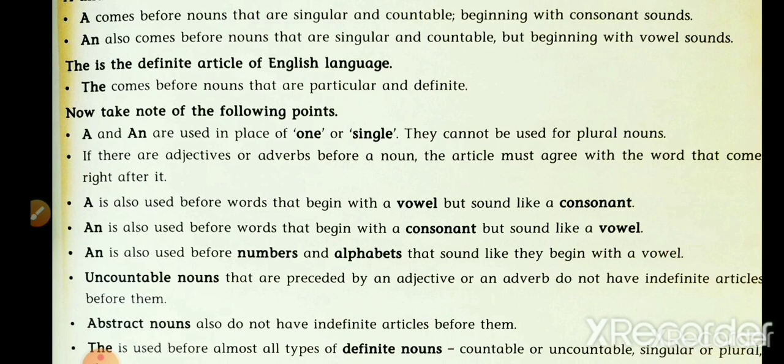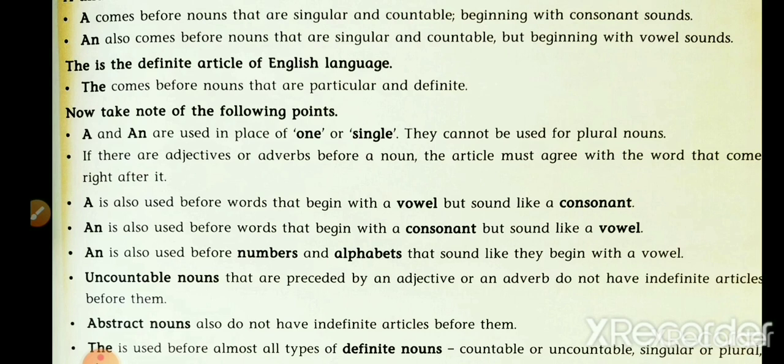If there are adjectives or adverbs before a noun, the article must agree with the word that comes right after it. If there are adjectives or adverbs before a noun, everybody knows about that. Before noun we can put adjective or adverb to modify nouns. Okay? So if there are nouns with adjective and adverb, the article must agree with the word that comes right after it.